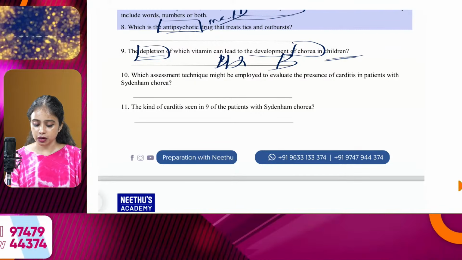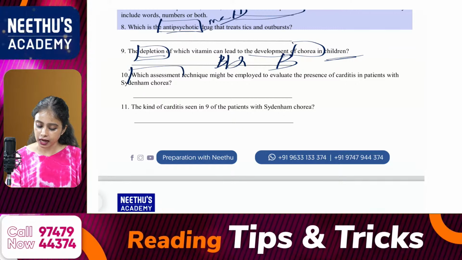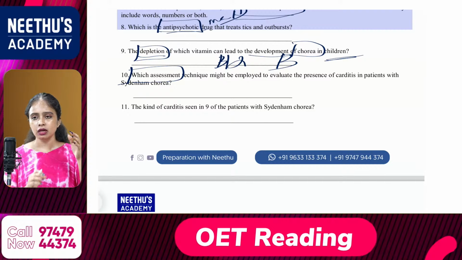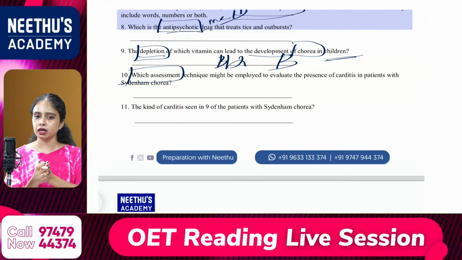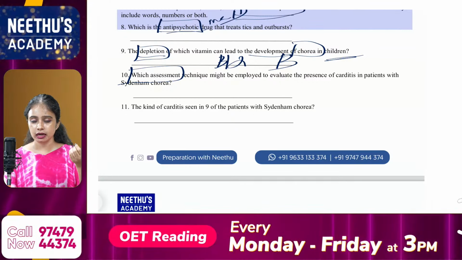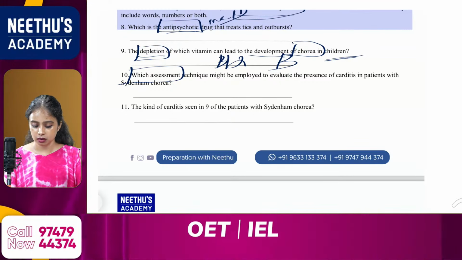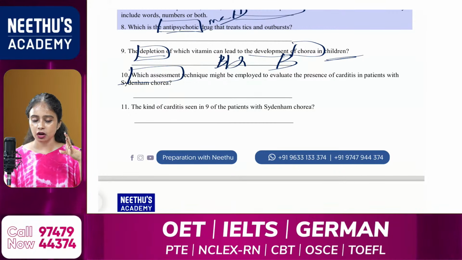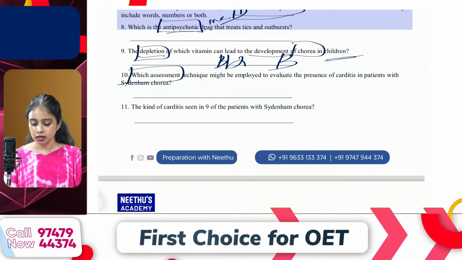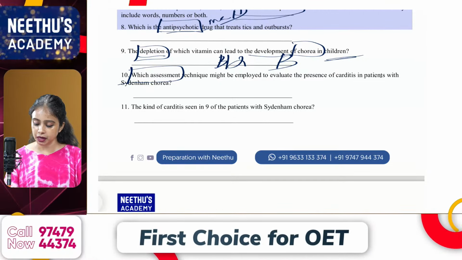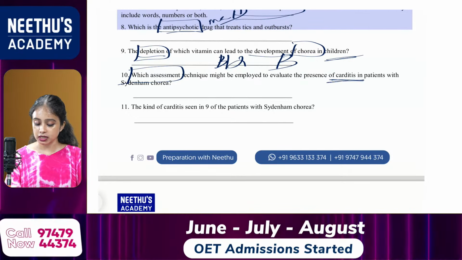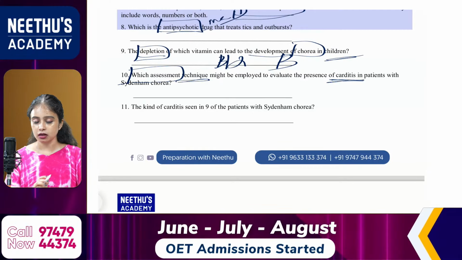Okay, then 10th one. Which assessment? So always answer to the question when it comes to short answer questions. Definitely the majority of the questions will be like what, which, when, why, name of the procedure, which method, which assessment. So likewise, always answer to the question. Which assessment technique might be employed to evaluate the presence of carditis in patients with Sydenham chorea? So carditis, then which assessment technique? Okay, so which technique?